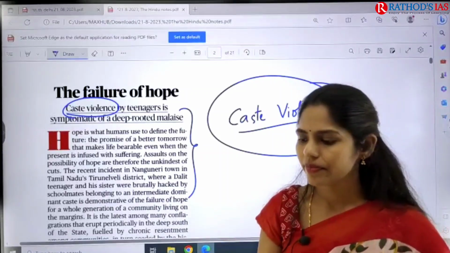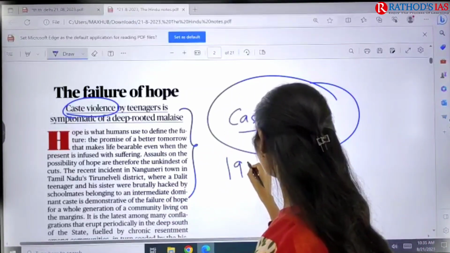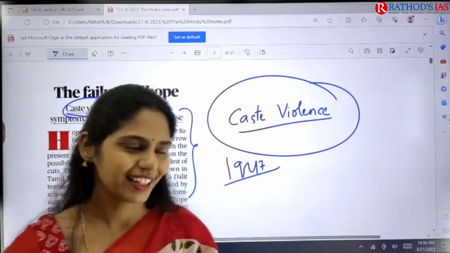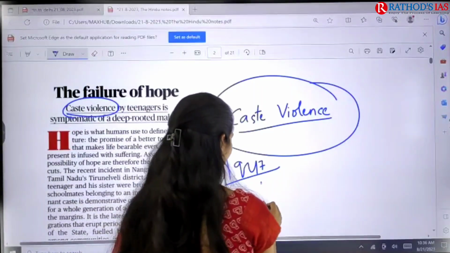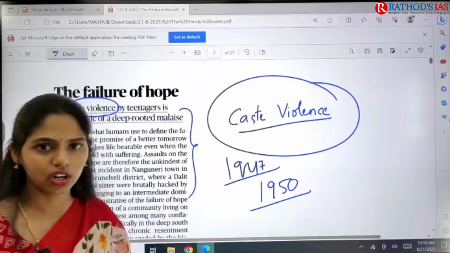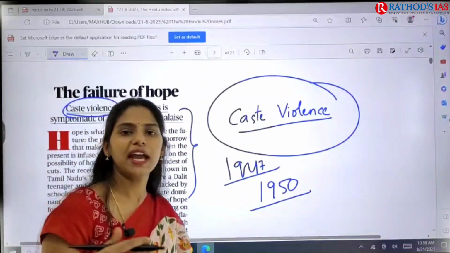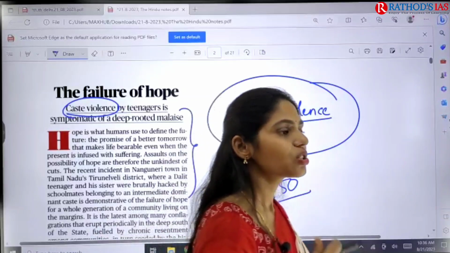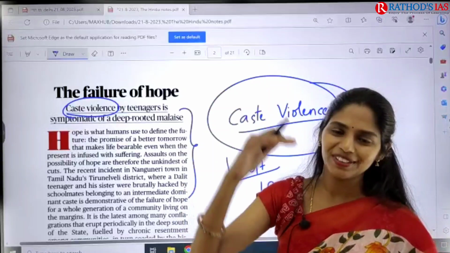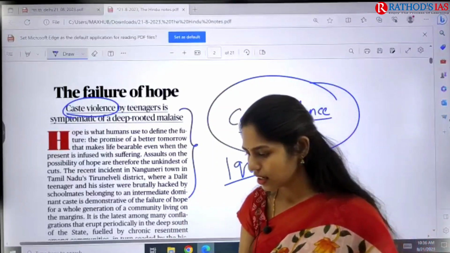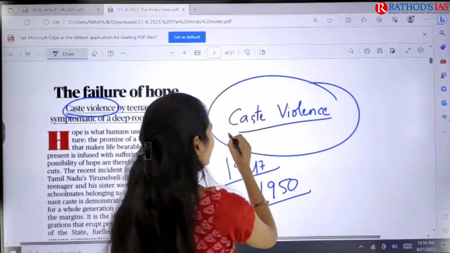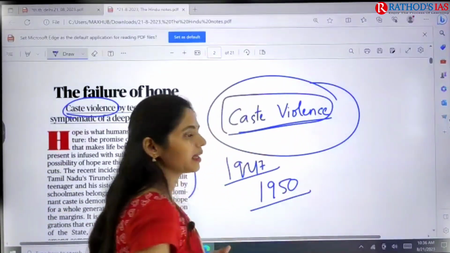We got independence in 1947 and we made our constitution, right? The constitution came into power from 1950 onwards. There are a lot of provisions in our constitution which say that we have to abolish untouchability, and abolish discrimination against anyone based on caste, gender, sex, like that. So even though everyone knows about the fundamental rights, still caste-based violence is happening.